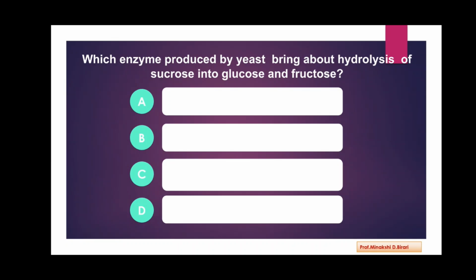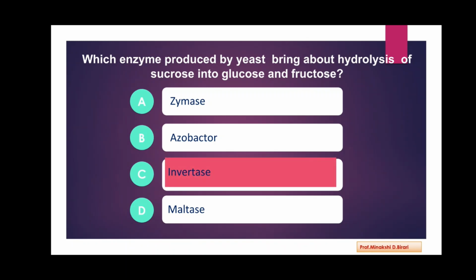Which enzyme produced by yeast bring about hydrolysis of sucrose into glucose and fructose? So the options are zymase, azobacter, invertase, maltase. So the enzyme invertase produced by yeast bring about hydrolysis of sucrose into glucose and fructose. So the correct answer is option C, invertase.